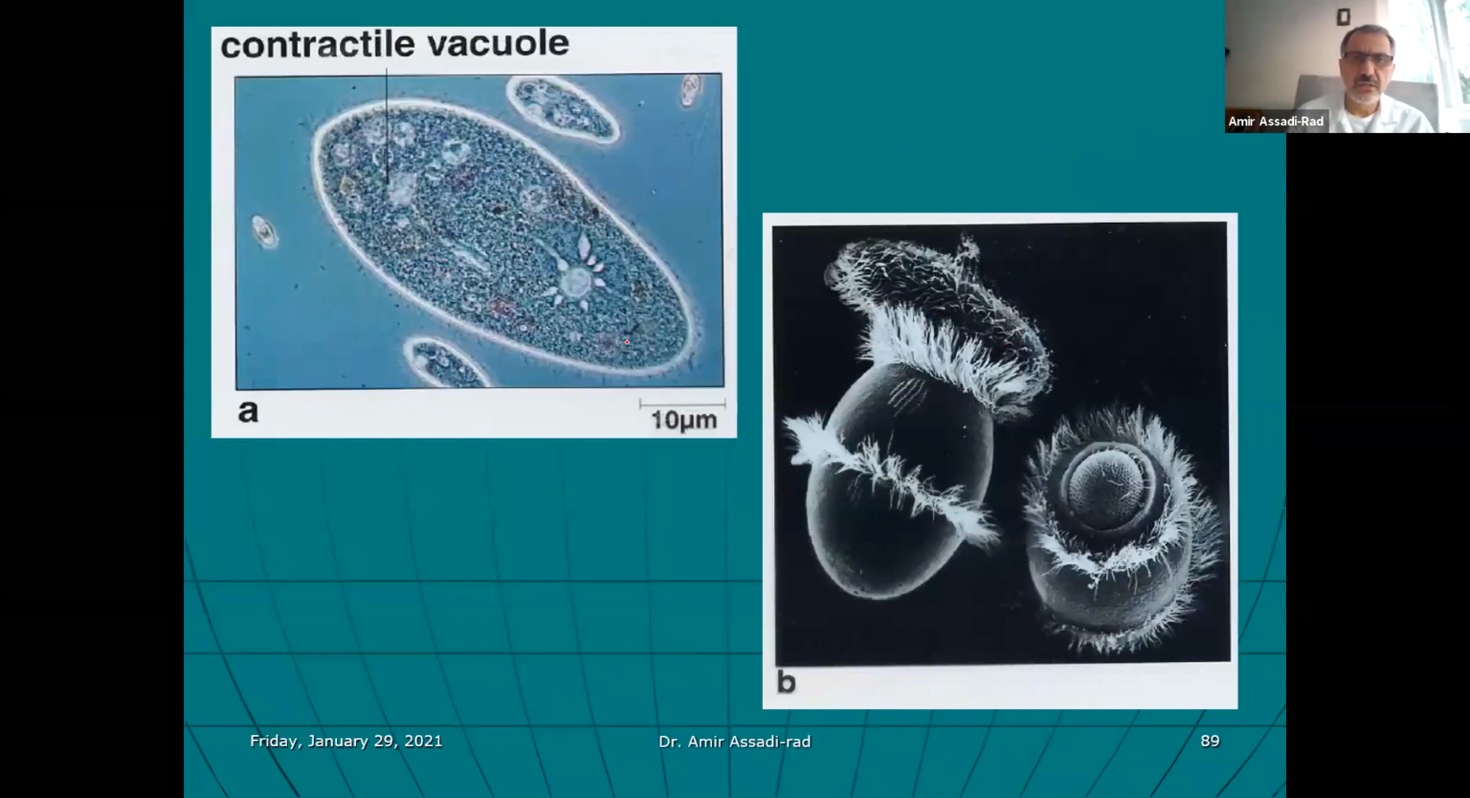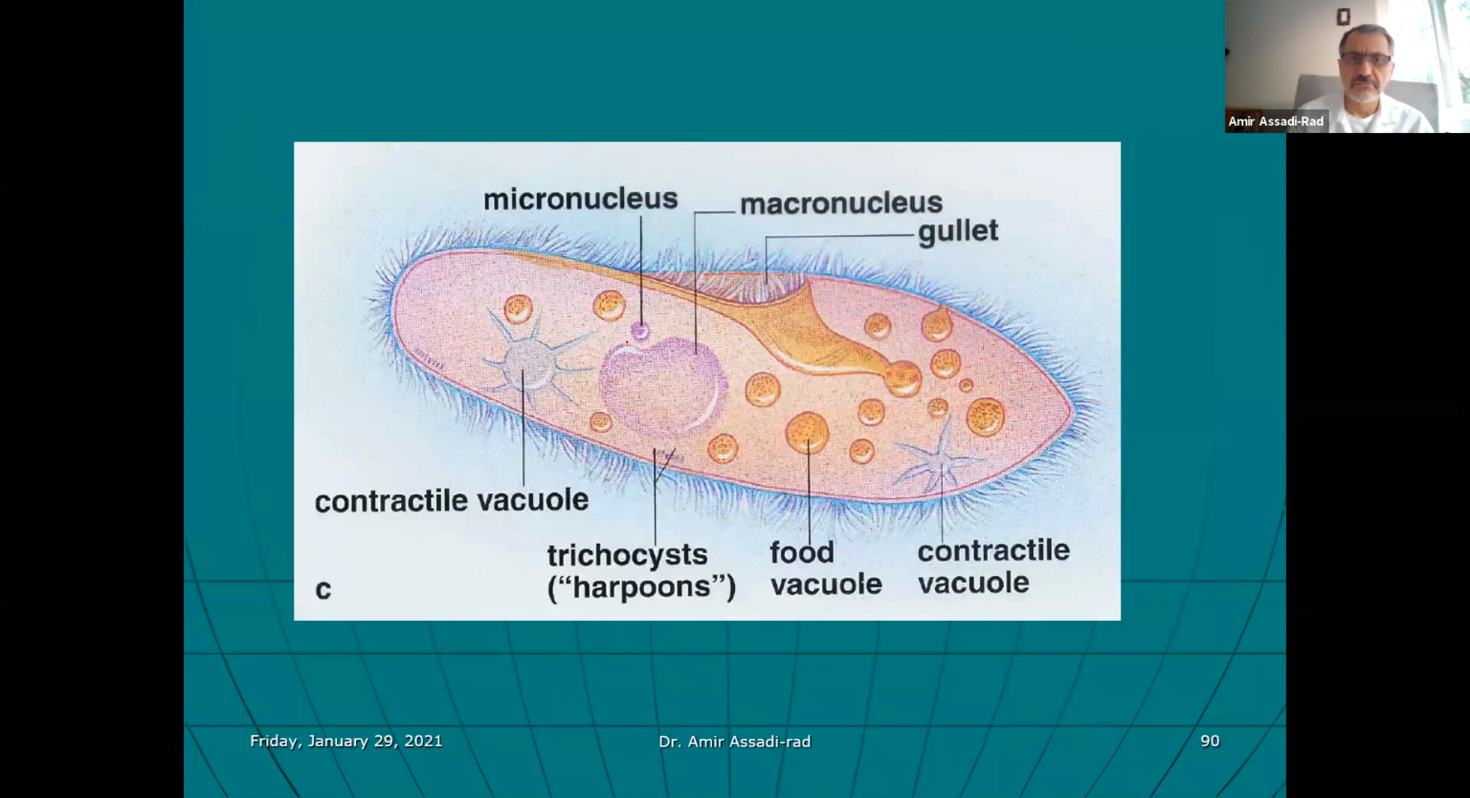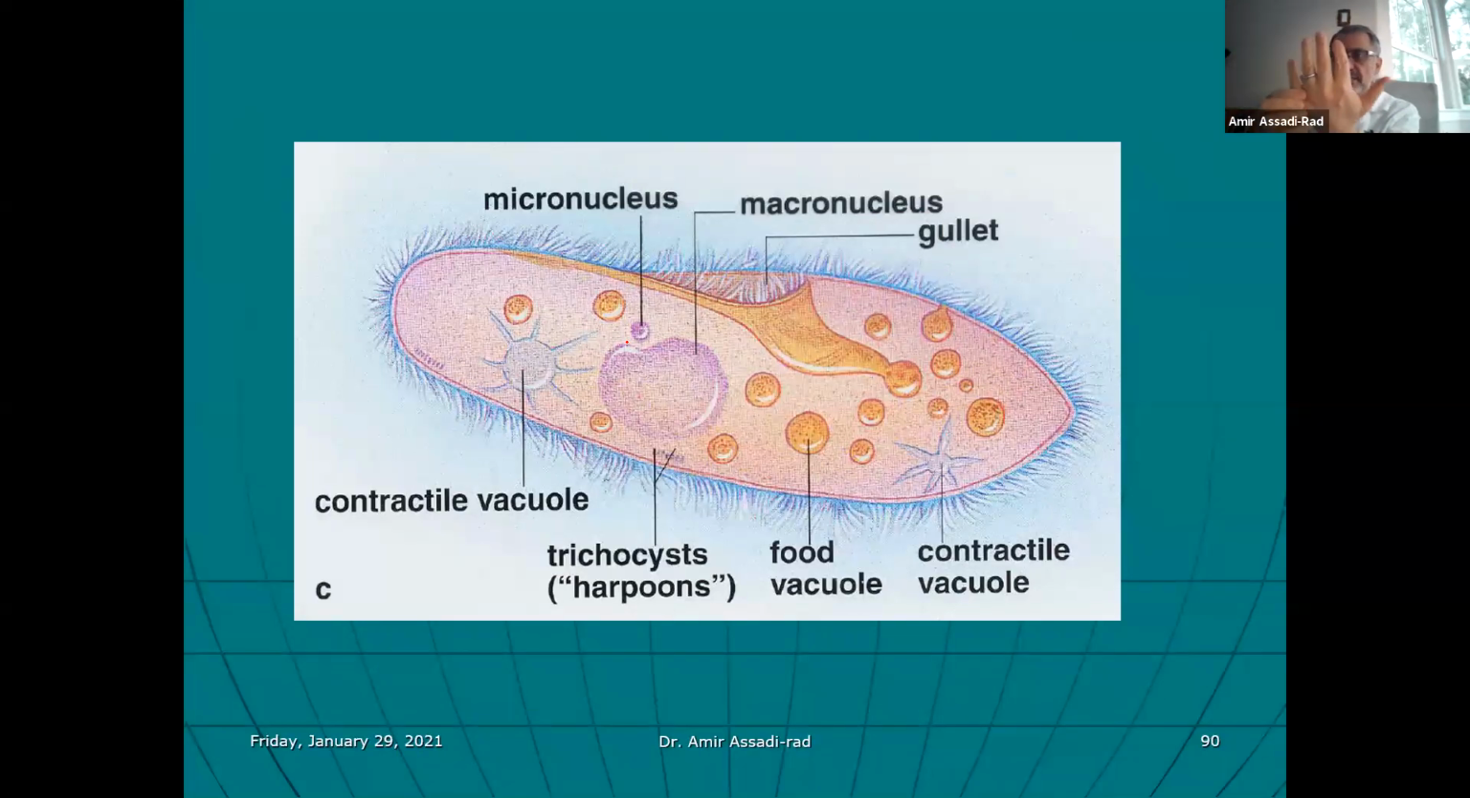Here are some fun pictures of gullet, another for oral groove, macronucleus, micronucleus, contractile vacuole, food vacuoles, and trichocytes. Trichocytes, I think you learned it in Bio 1 or not, I don't know, but at the base of the cilia, these are cilia, at the base of them, there is a structure that holds the cilia in place, and that is called trichocyte.